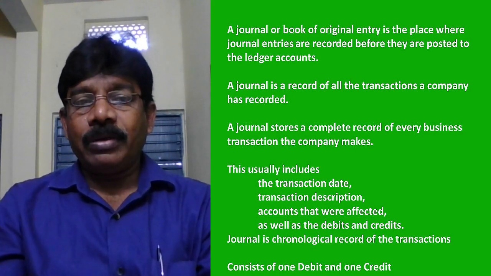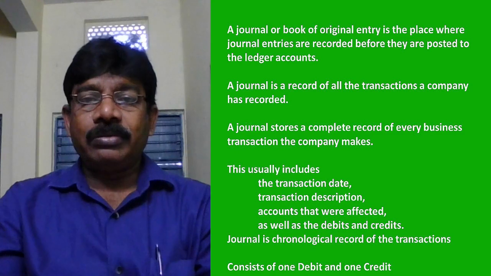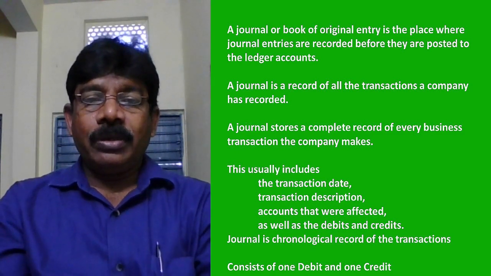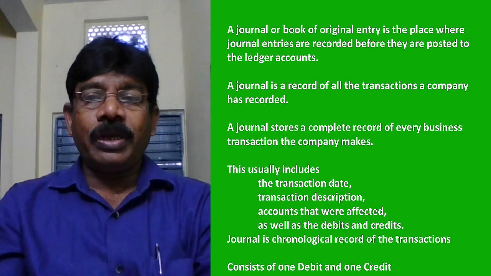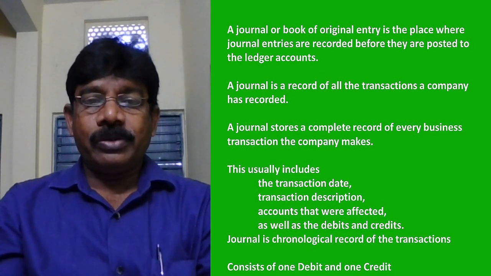In the same manner, financial transactions are recorded in the journal. They are first recorded in the journal. That's why it is called the book of original entry, where journal entries are recorded before they are posted to the ledger accounts.